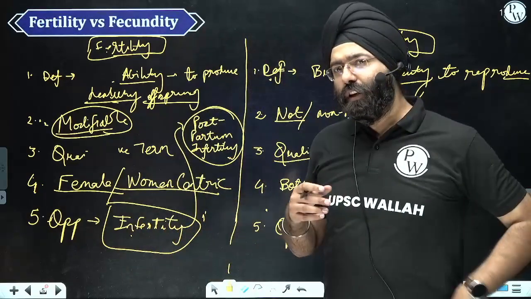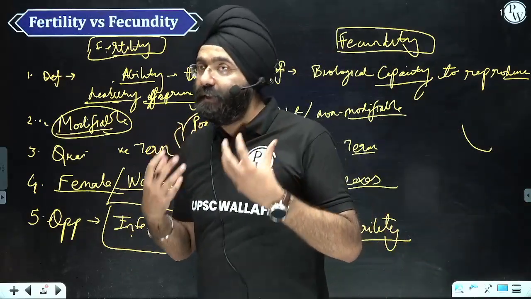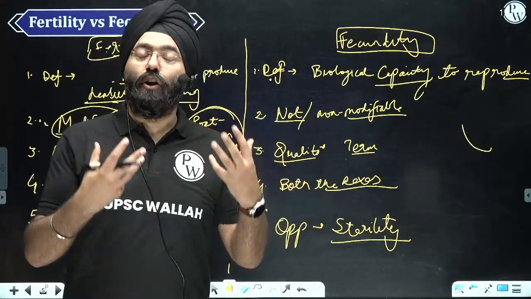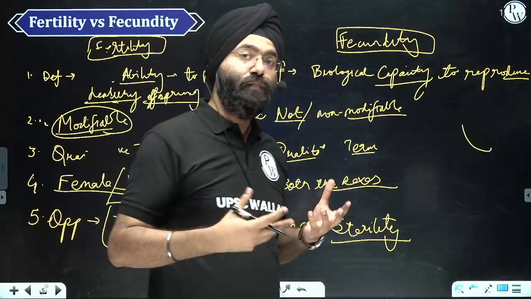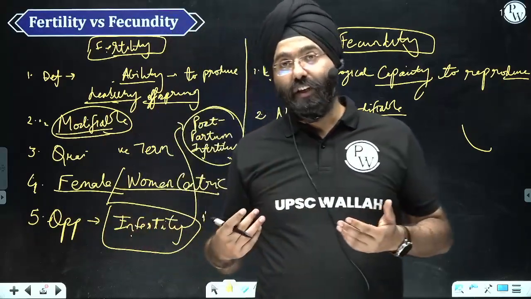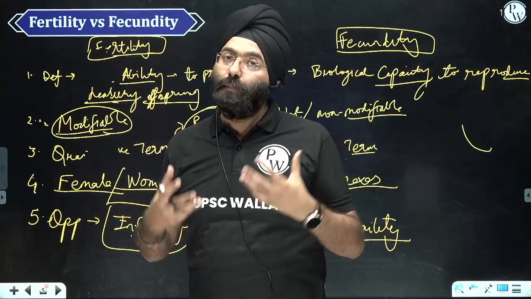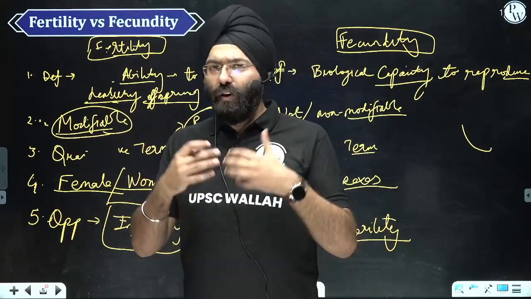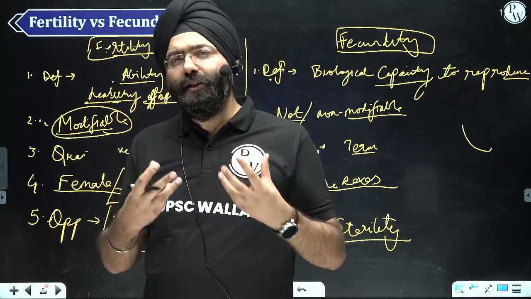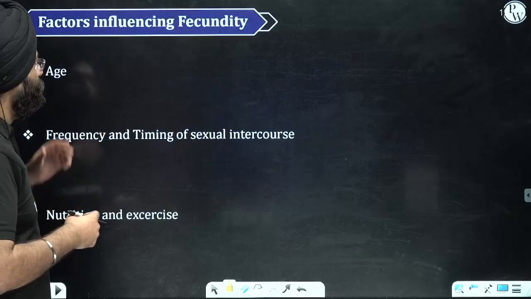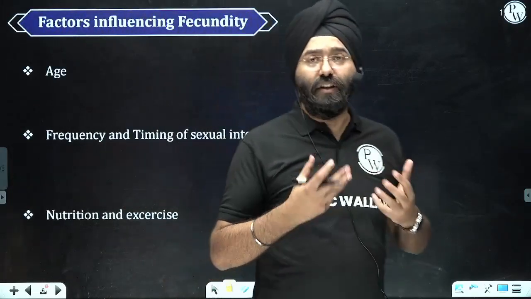So students, till now we have studied what fertility is from the layman's perspective and from the anthropological point of view. We have studied fecundity, the relationship between them, and the differences between both terminologies. Now let's see what are the factors that influence fecundity.